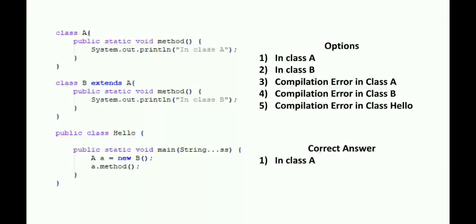Yes, in this case the answer will be in class A. Both methods are static, and static is not related to the object, it is related to the type. So we are getting the output according to class A, and this concept is called static shadowing.